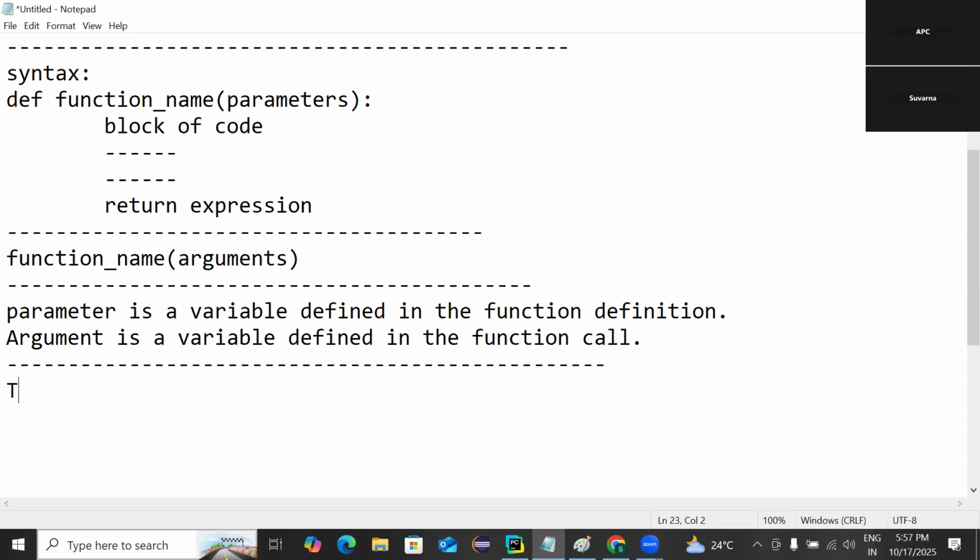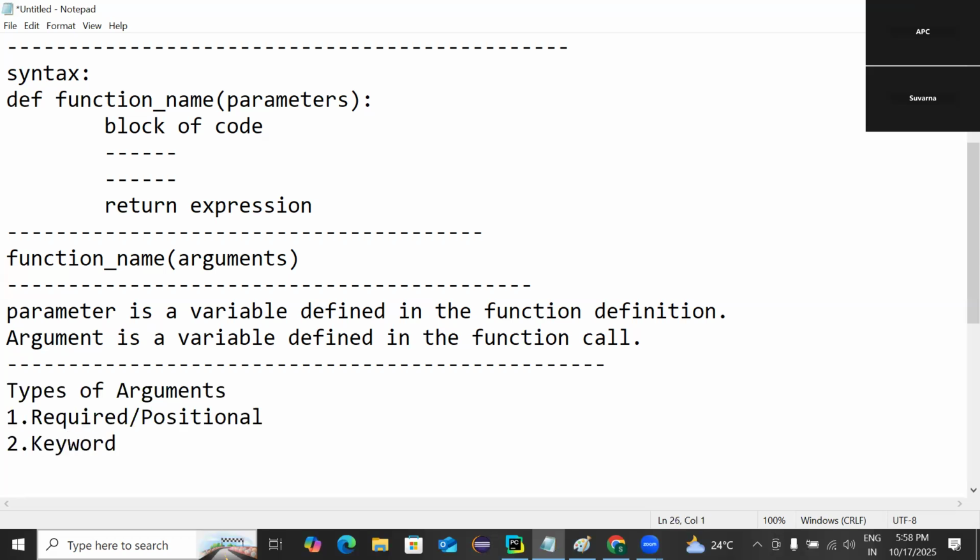The next topic we need to discuss is types of arguments in Python. Actually there are 4 types. The first one is required, or we can call it a positional argument. The second one is keyword arguments.